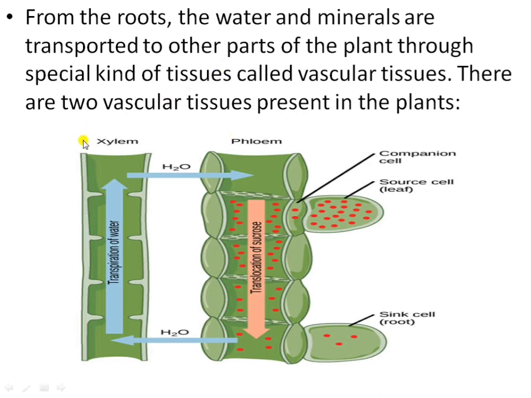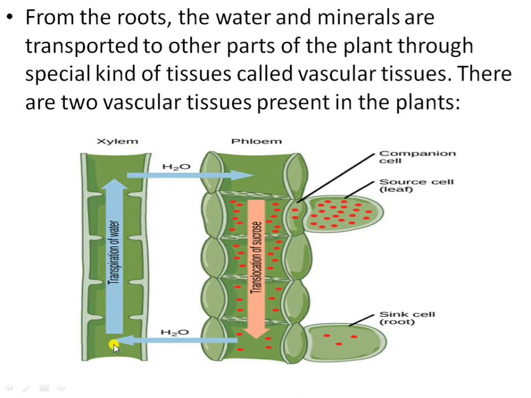Vascular tissues have different types of cells which perform the same function. Xylem transports water and minerals from the roots upward to the leaves.